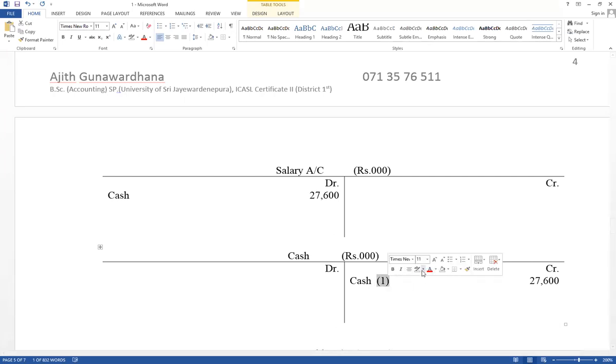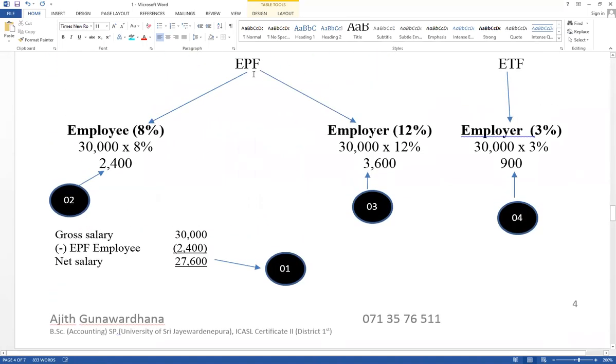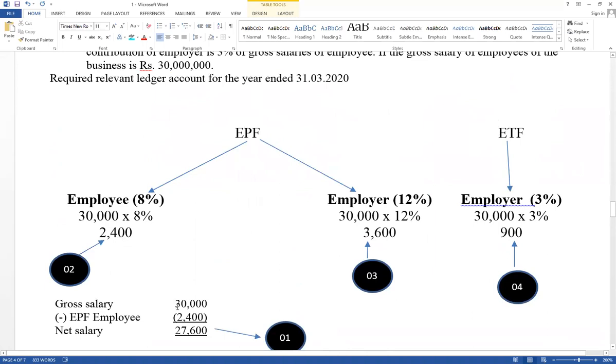Think about steps also. Very important. Cash account credit, salary account debit. Then second step: the EPF contribution of employee is also part of salary. Therefore, this value should be transferred to the central bank also.